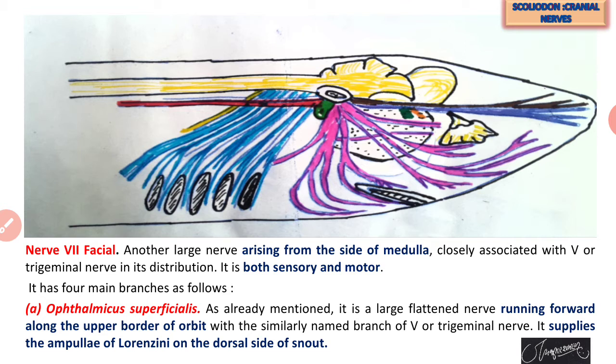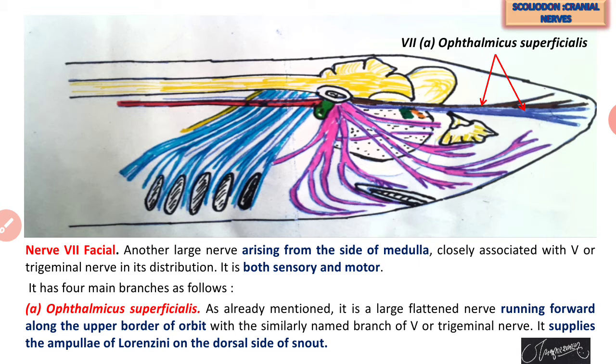These are the 4 branches of the 7th cranial nerve, which has the name facial. In that first branch, called ophthalmicus superficialis, the same name we find in the case of the trigeminal, 5th cranial nerve, ophthalmicus superficialis.